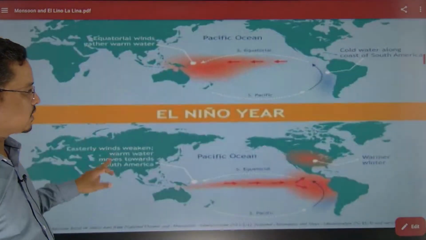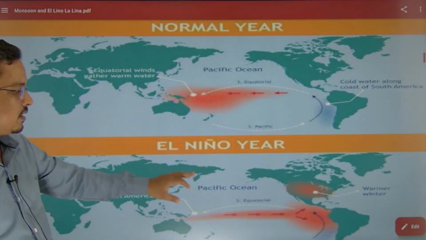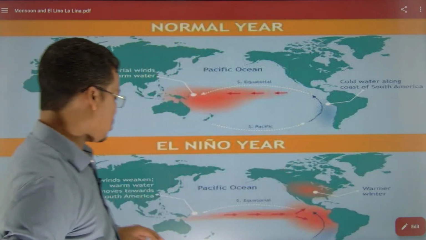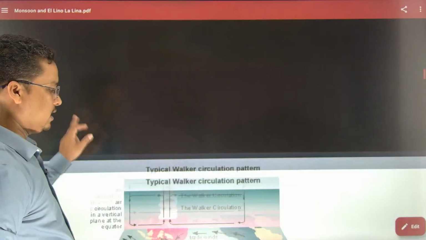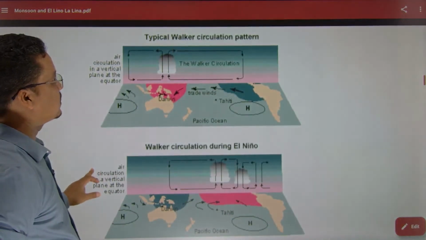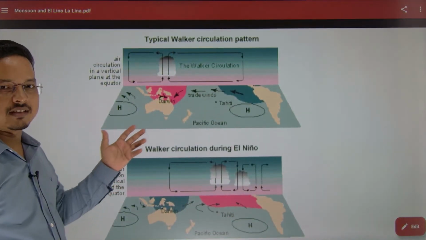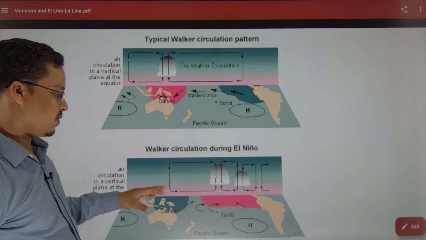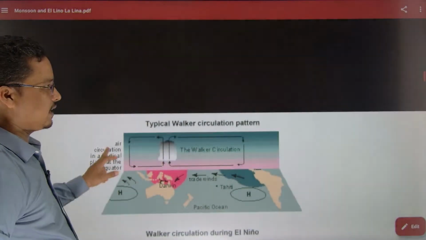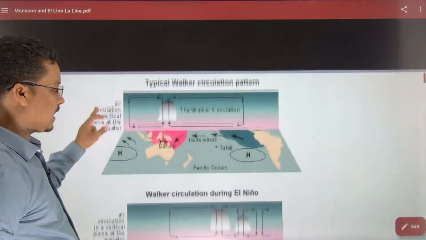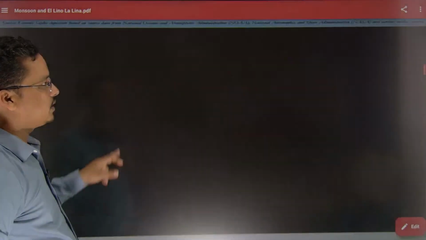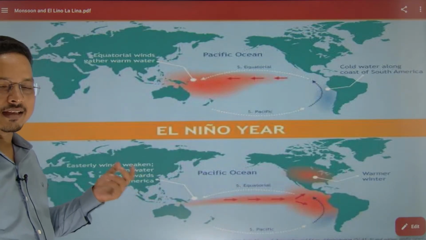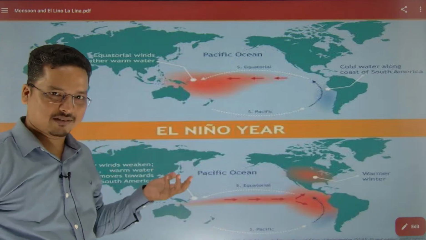Here you can see the El Nino and La Niña condition. This is the El Nino condition, this warm water passes through the direct passage all the way to the Indian Ocean. Here you can see the water circulation, that is the positive phase, and this would be the water circulation in the negative phase, or the El Nino condition right now. These are the figures, you can have a look at how they look for El Nino and La Niña. So this is how El Nino impacts the Indian Ocean.